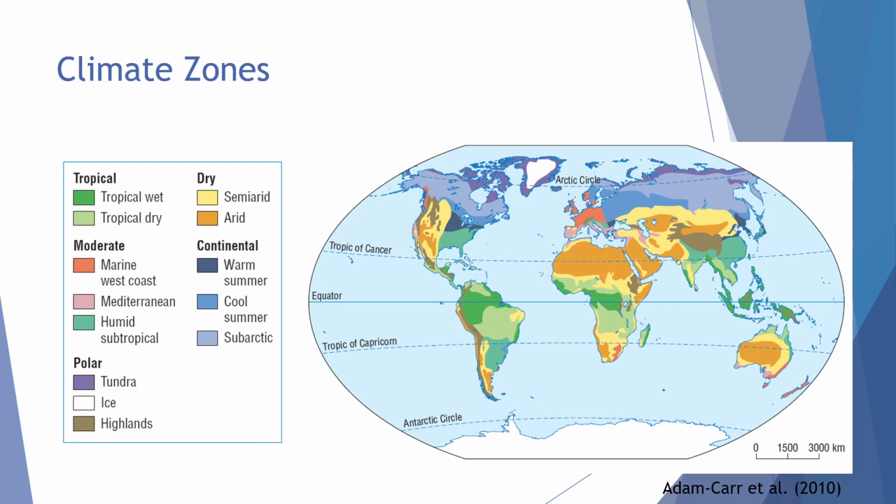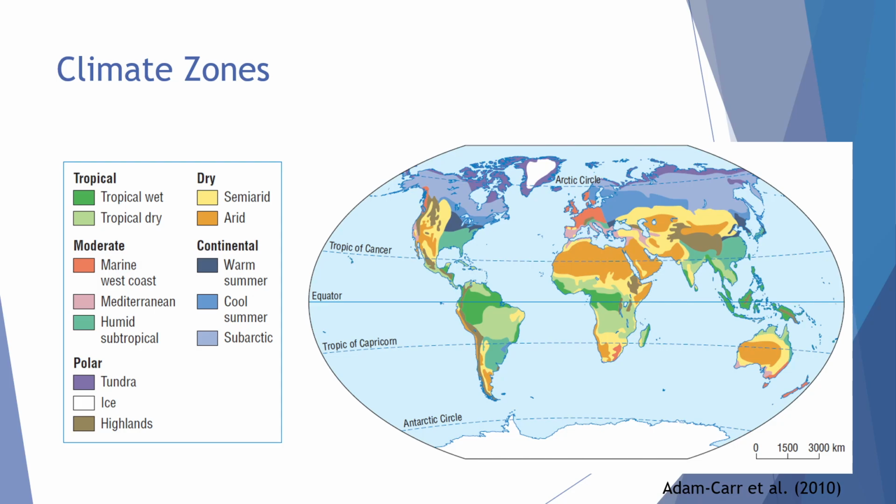This figure from our textbook discusses what we call climate zones. Our planet is divided into these climate zones. If you take a look at where Ottawa would be situated, we would say that Ottawa is located in the continental zone. This zone is described as an area where the summers are cool. The climate is also present in some parts of Eastern Europe as well as Southwest Russia, because these climate zones don't quite match up with latitude or longitude. And they do vary even within a country and even within a particular area across the globe.